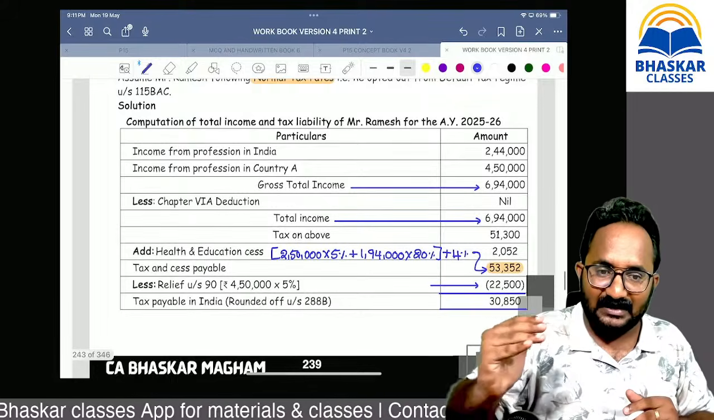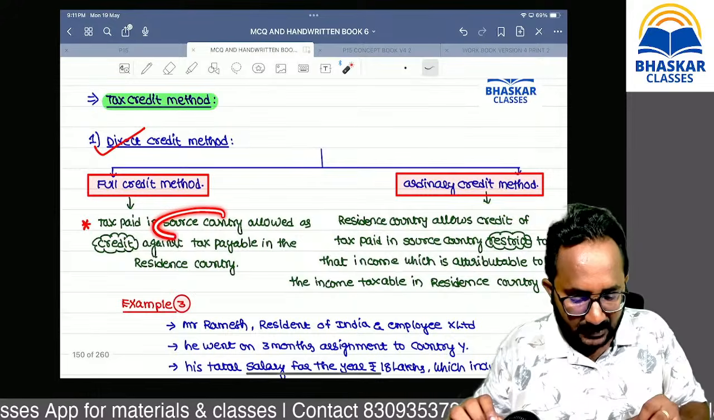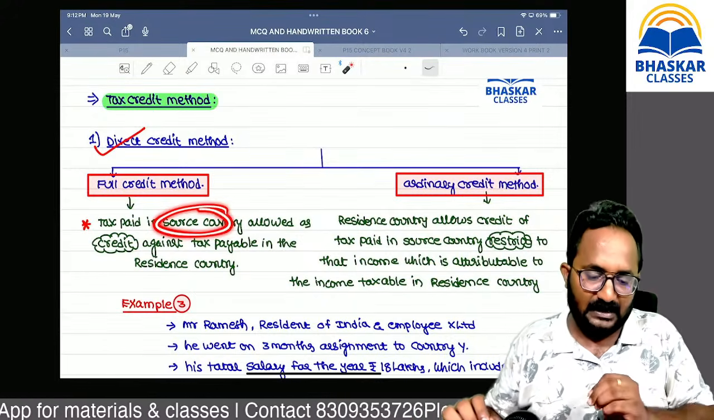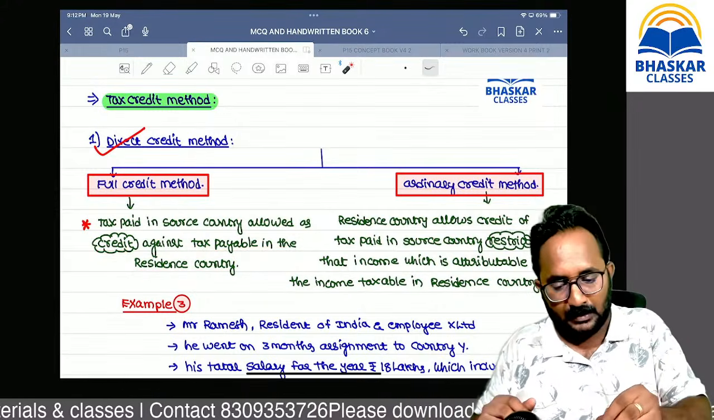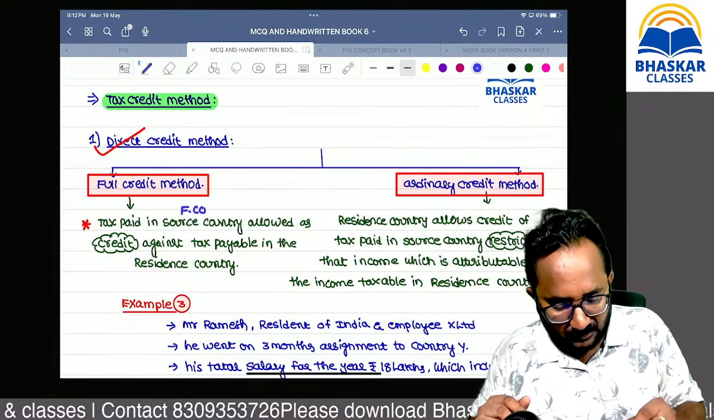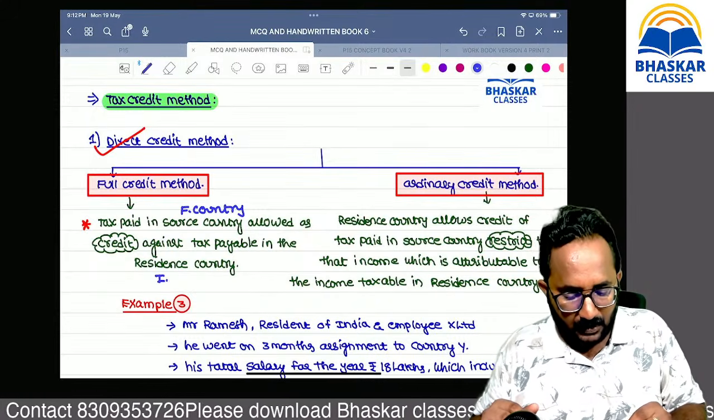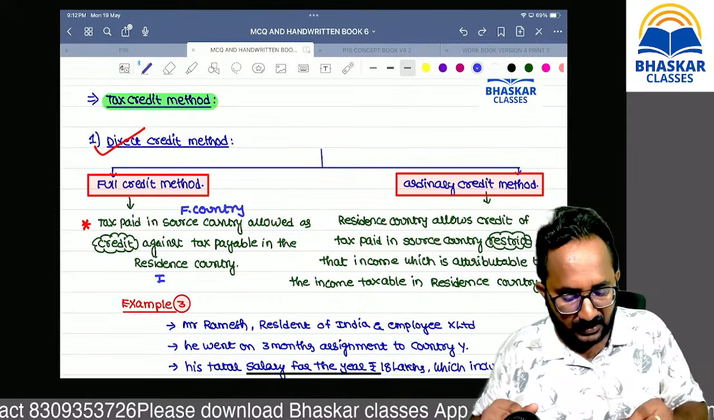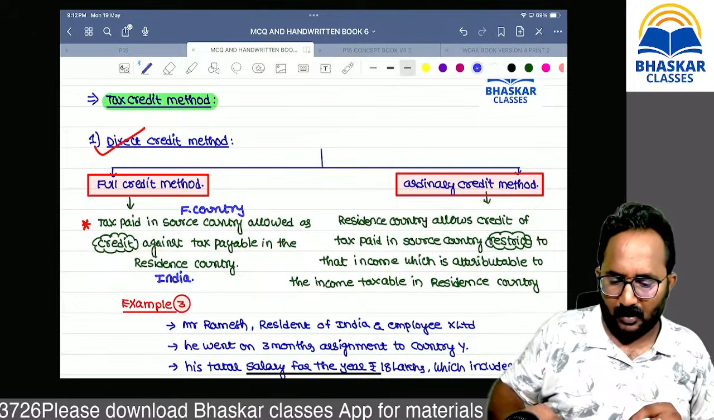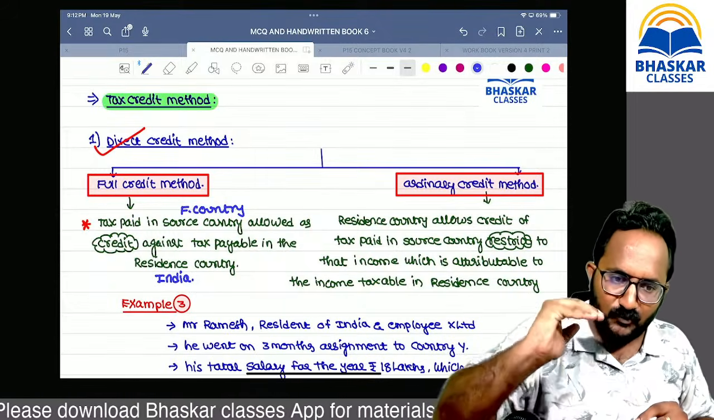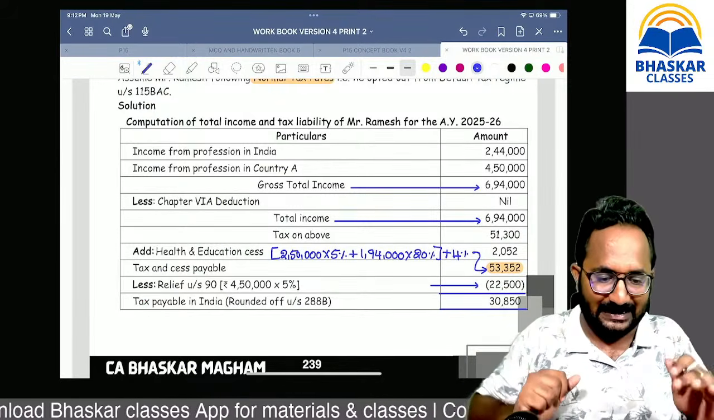Now we can discuss the theory related to full credit. Tax paid in the source country, which means the foreign country, is allowed as credit while paying tax in the resident country, that is, while you are paying the tax in India. This is called full credit. Whatever amount you paid in the foreign country, the entire amount you can take as a credit.